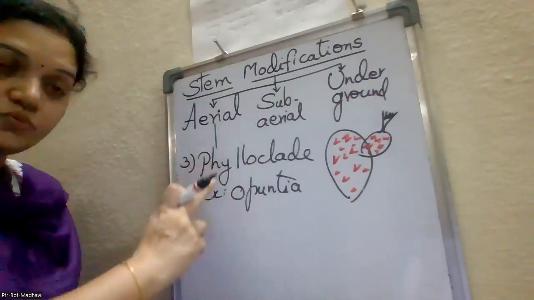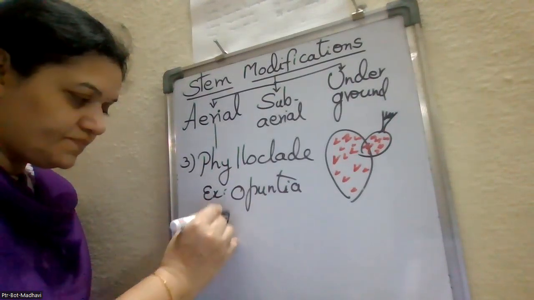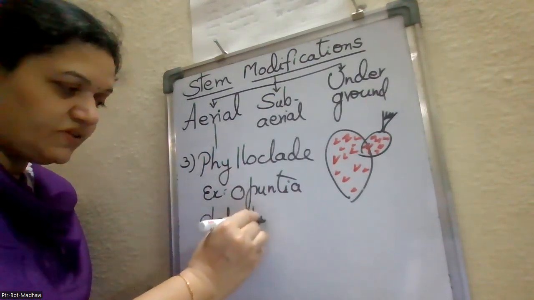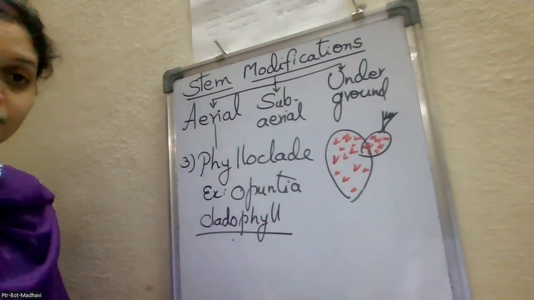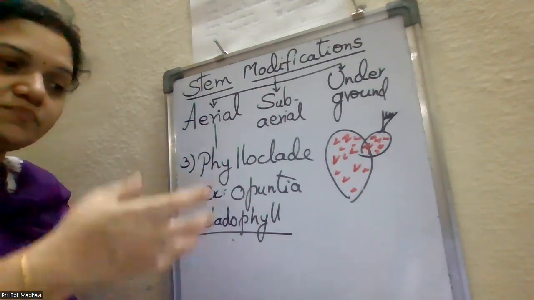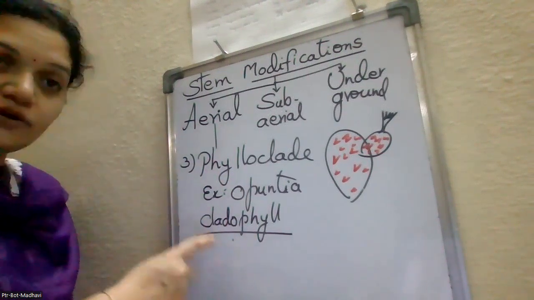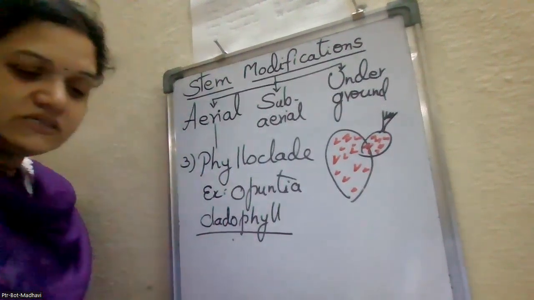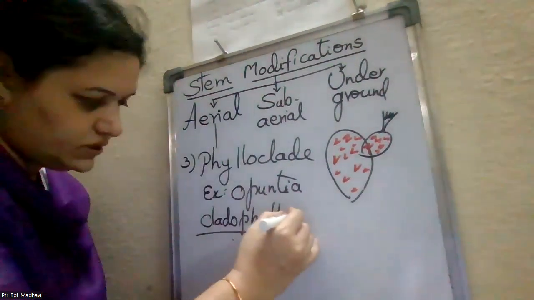And in this, one more part is also there, phylloclade, cladophyll. So cladophyll means the basal part of the branch, which modifies into a green colored swollen cushion-like structure called the cladophyll. Example in this is the casuarina.